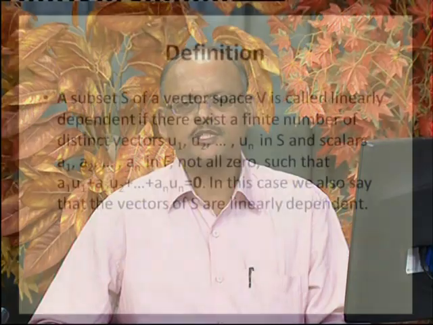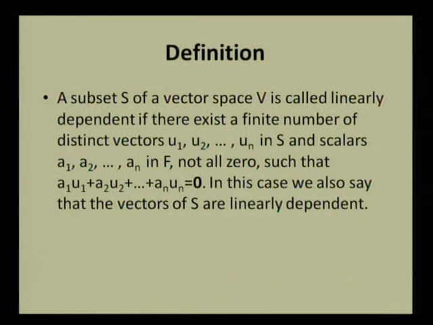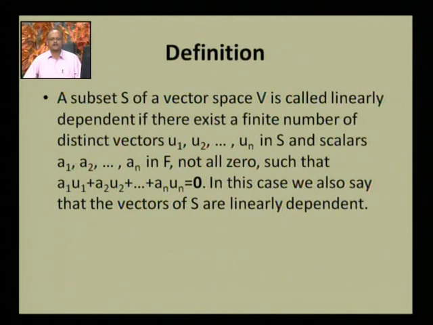We define such a phenomenon by means of a definition known as linear dependence. A subset S of a vector space V is called linearly dependent if there exists a finite number of distinct vectors u1, u2, u3, ..., un in the set S, and scalars a1, a2, ..., an in F, not all of them 0, such that a1u1 + a2u2 + ... + anun is equal to the 0 vector.